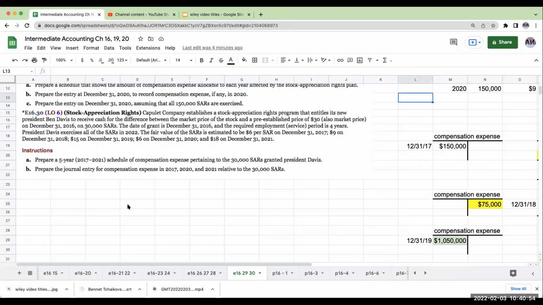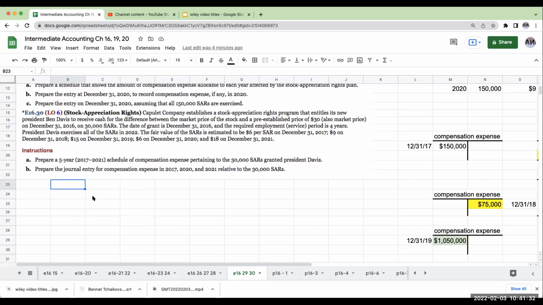Capulet Company establishes a stock appreciation rights program that entitles its new president, Ben Davis, to receive cash for the difference between the market price of the stock and a pre-established price of $30, on December 31st, 2016, on 30,000 SARs. The date of grant is December 31st, and the required employment service period is 4 years. President Davis exercised all 20 SARs in 2022. The fair value of the SAR is estimated to be 6, 9, 15, and the like.